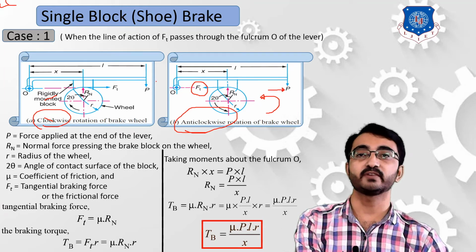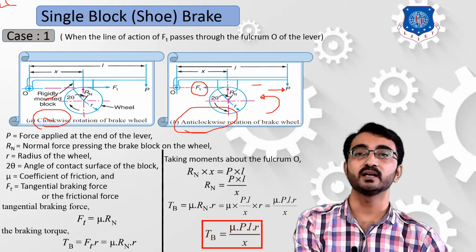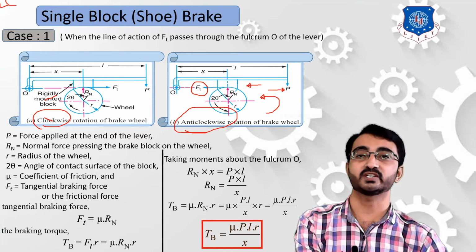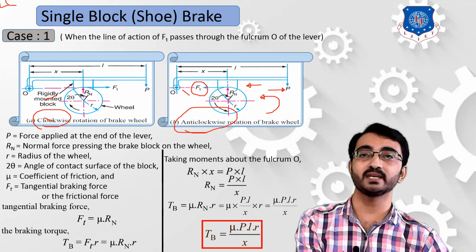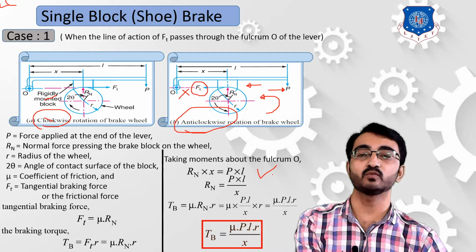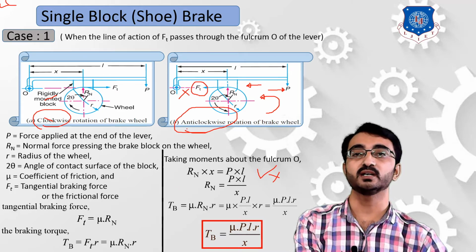So similarly, your frictional force in the shoe will be in a negative x direction. Okay, so in this way we can find out the effect of Ft. But in our previous derivation we have learned that Ft is not producing any moment. So in this equation of moment there won't be any change. Your final equation, if we start the procedure, then again your Ft and Tb will be the same.